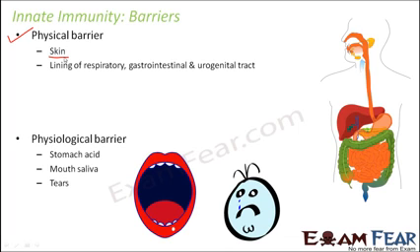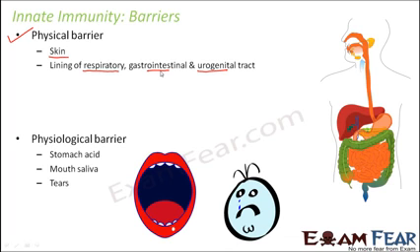Lining of respiratory, gastrointestinal and urogenital tract. So all these tracts have a lining of small cells which actually act as a barrier to foreign materials. For example, you would have observed that when we breathe in, inside our nostrils we have small hair-like structures. They prevent the entry of dust or dirt particles inside the nasal passage. So that also acts as a physical barrier.